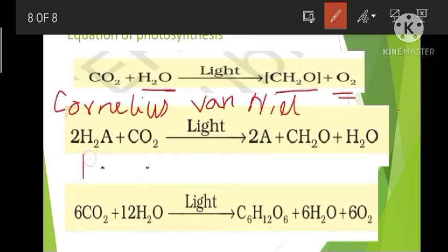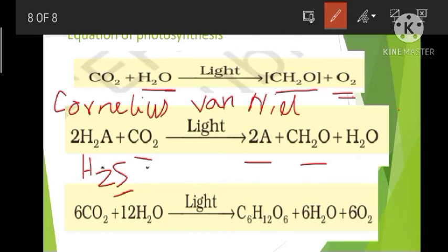In such a case, the hydrogen from this hydrogen sulfide will be reducing carbon dioxide to carbohydrate, and sulfur is there, isn't it? So sulfur will be released instead of oxygen. So when hydrogen sulfide is used as the source of hydrogen to reduce carbon dioxide to carbohydrate, oxygen will not be released. Instead, sulfur will be released.